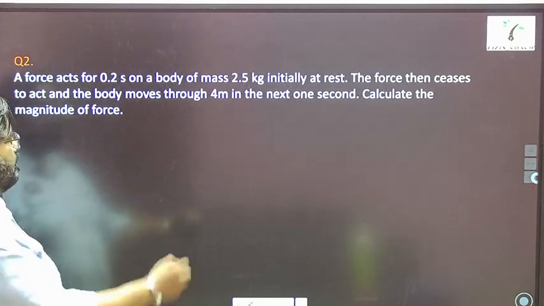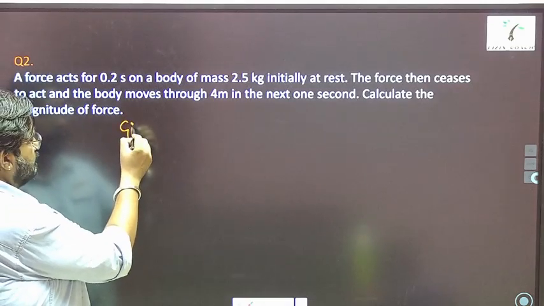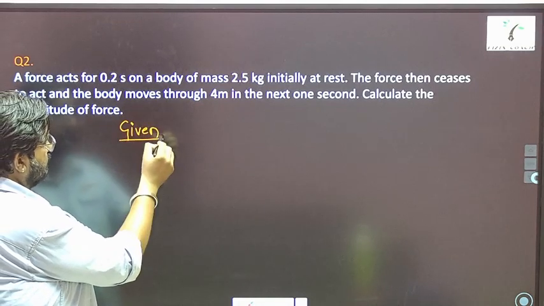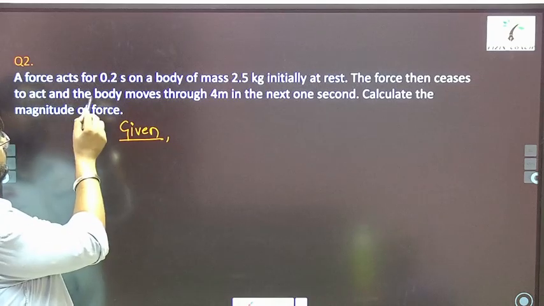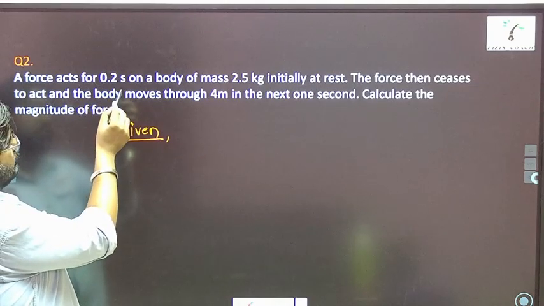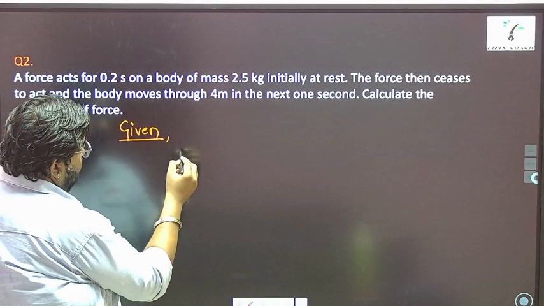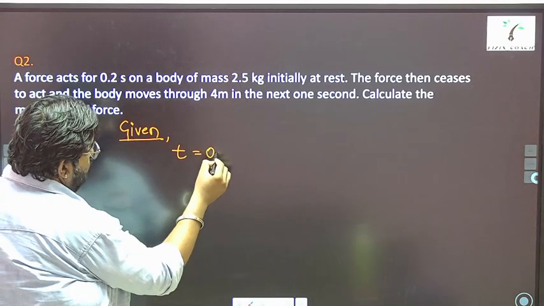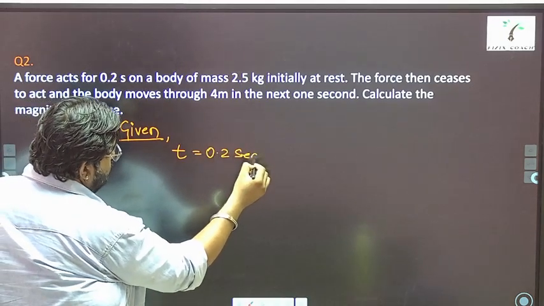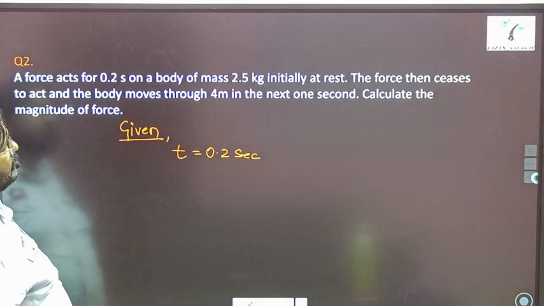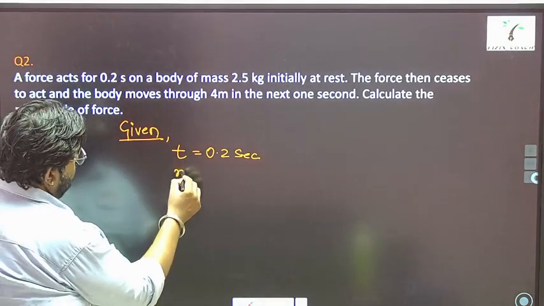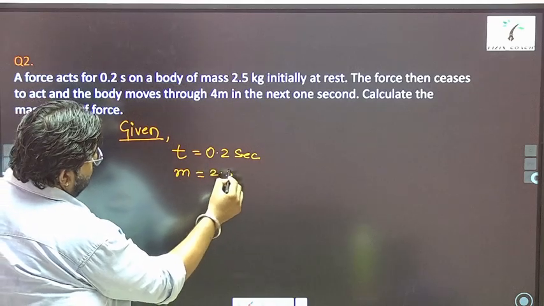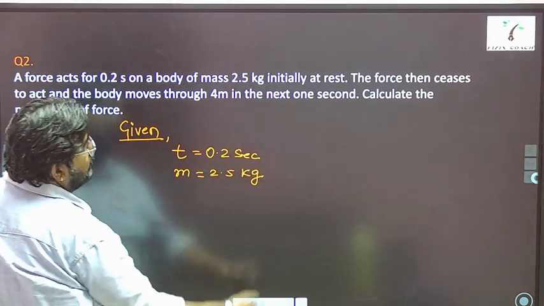Okay, so again we'll write given. It says a force acts for 0.2 seconds on a body. So what is the value of time here? Time is given, 0.2 seconds. Then it says on a body of mass, mass of body is also given, 2.5 kg.